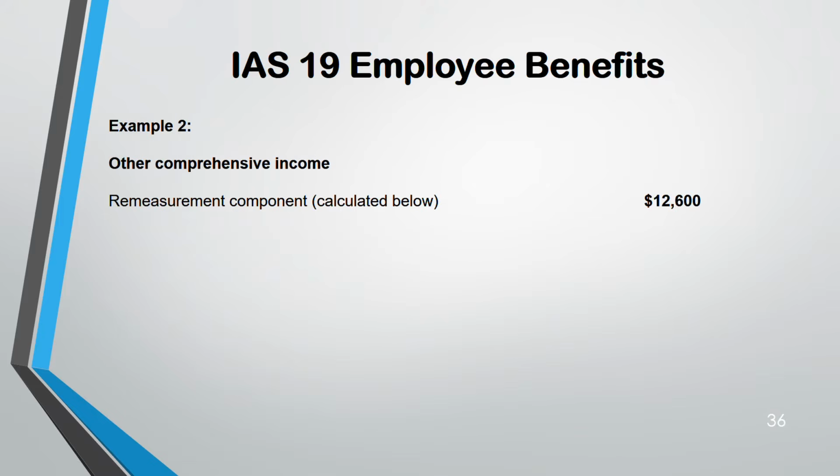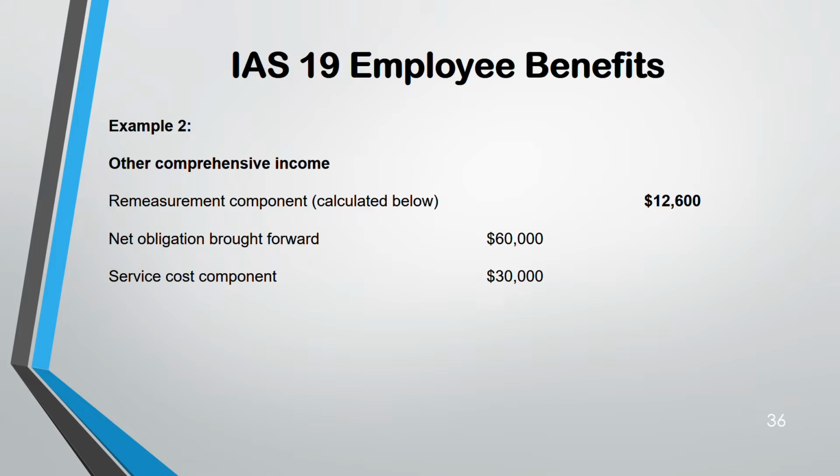Other comprehensive income, only the remeasurement component, which is 12,600. How? This is how it is calculated. First, start with net obligation brought forward, that is opening liability minus opening asset. Then service cost you have to add. Then net interest you have to add, which you calculated previously. Contributions into the plan you have to deduct.